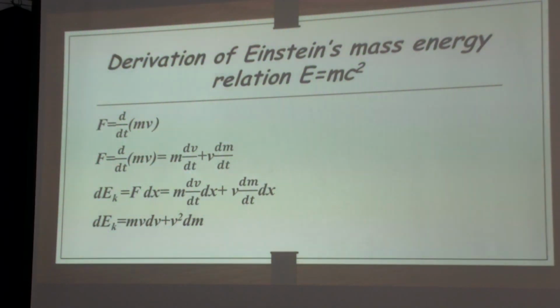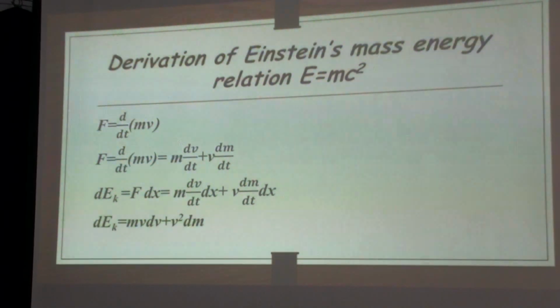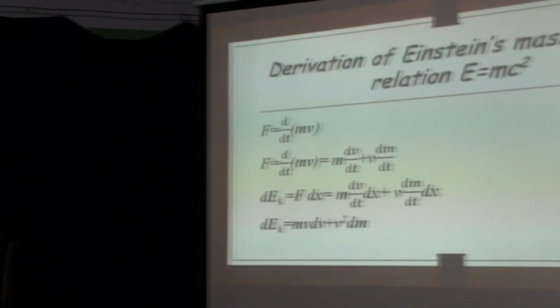In 1905, Albert Einstein gave the relation, or discovered the key to the element. The sun is the main source of energy and heat in the solar system. Without light energy from the sun, there would be no life on the earth. All of the energy reaching earth from the sun ultimately comes from nuclear reactions. The relation E equal to mc square forms the basis of understanding of nuclear reactions such as nuclear fission and